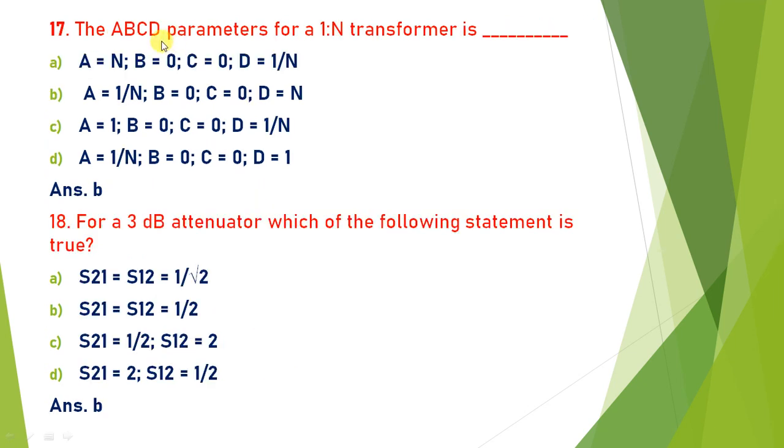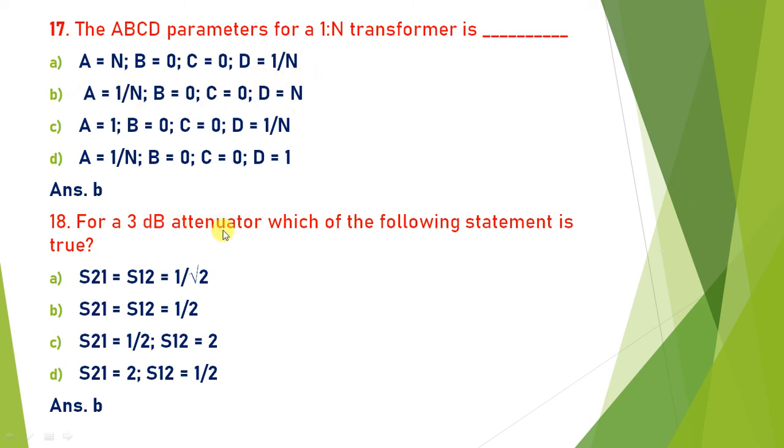Okay. ABCD parameter for a 1:N transformer. So this is again a brief theory about the 1:N transformer and ABCD parameter. So the straightforward answer is B. A is equal to 1 by N, B and C both are 0 and D is equal to N. So the answer is B.